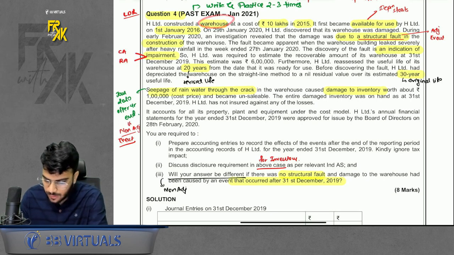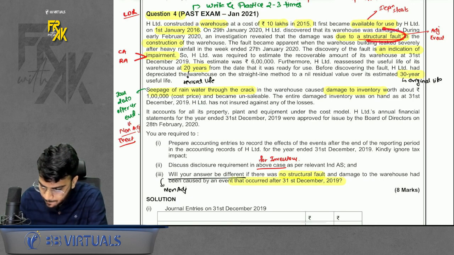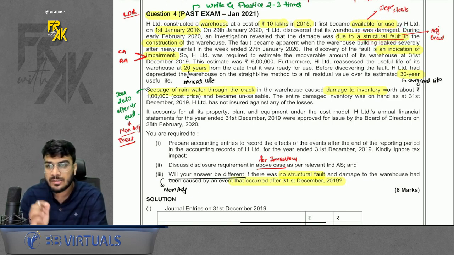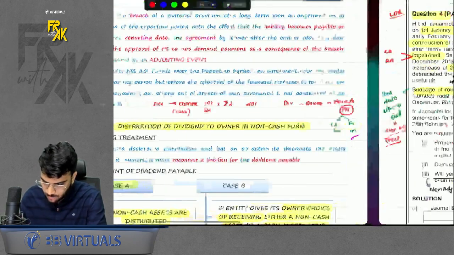We had a warehouse available for use from 2016. Okay, now there was a structural fault. What is the meaning of structural fault? Just like a rocky surface, it existed from before only, we came to know afterwards. Acha, so when did we come to know?